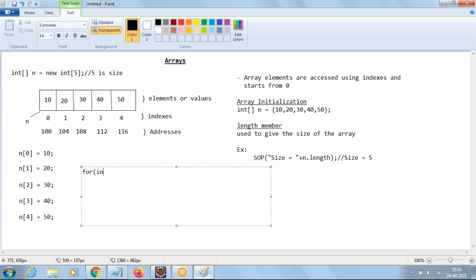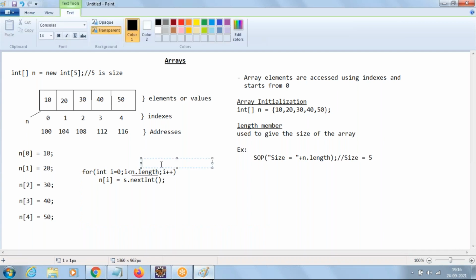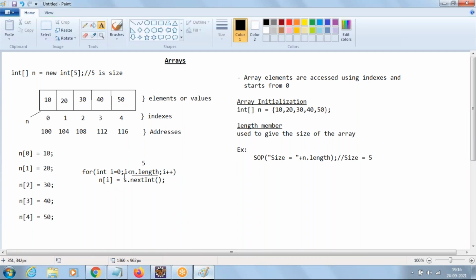We write here: for (int i = 0; i < n.length; i++), then n[i] = s.nextInt(). Now based on the diagram, the value of n.length is 5 here. So initially i is 0, 0 less than 5, loop condition true. Then we come to the statement n[0] = s.nextInt(). The first value we accept from the user will come and store into the n[0] location.